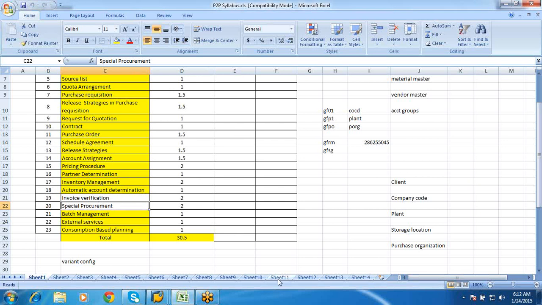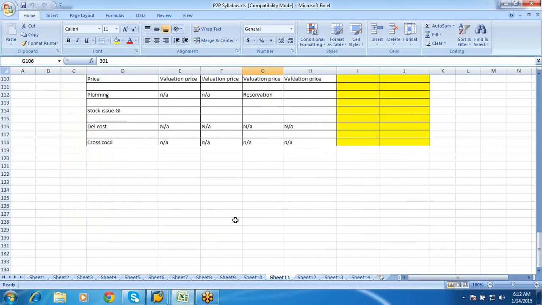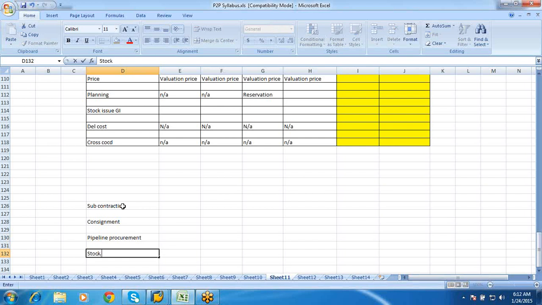When we think special procurement, it starts with subcontracting, then you have consignment, then pipeline procurement, then stock transport orders, which we already saw in our inventory part, and finally third party.